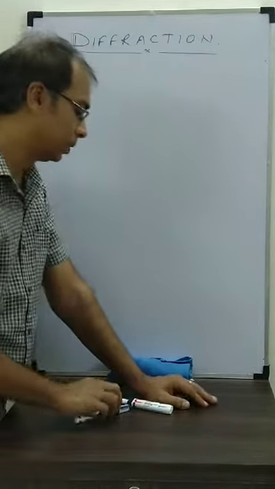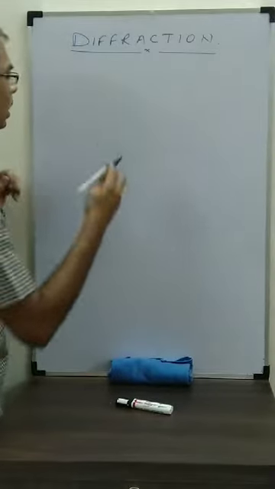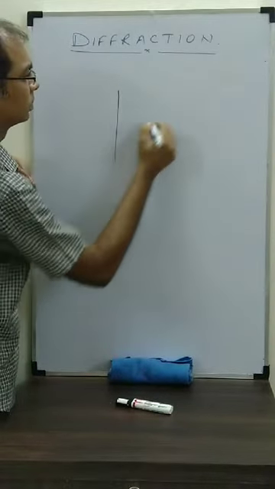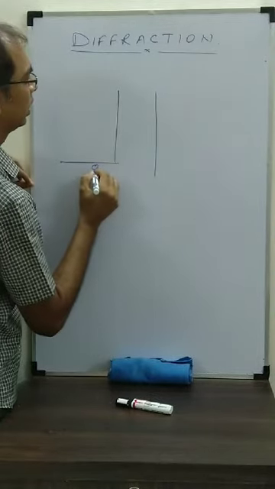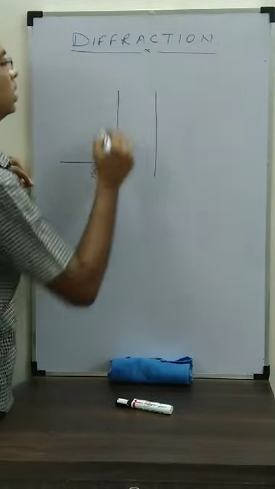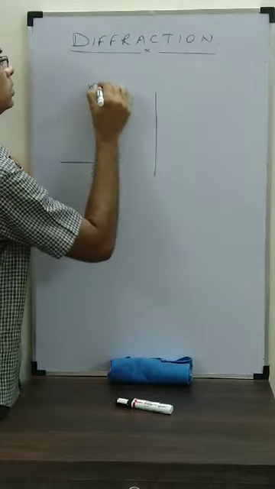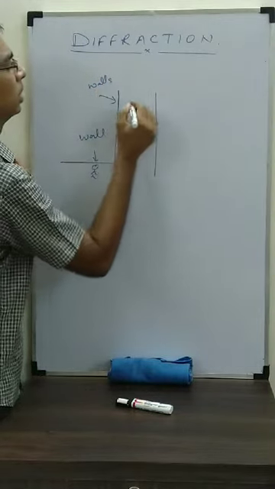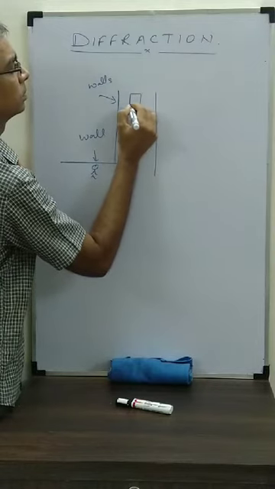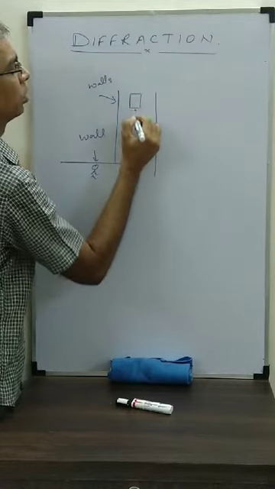Let me take an example. Suppose there is a road over here, and you are standing here, and consider these are walls. A car is coming and producing a sound.